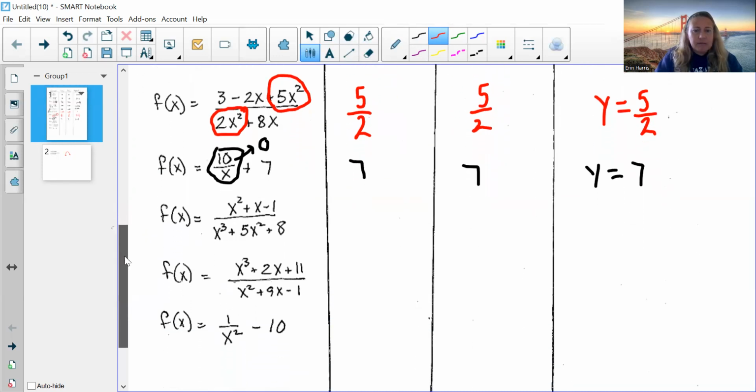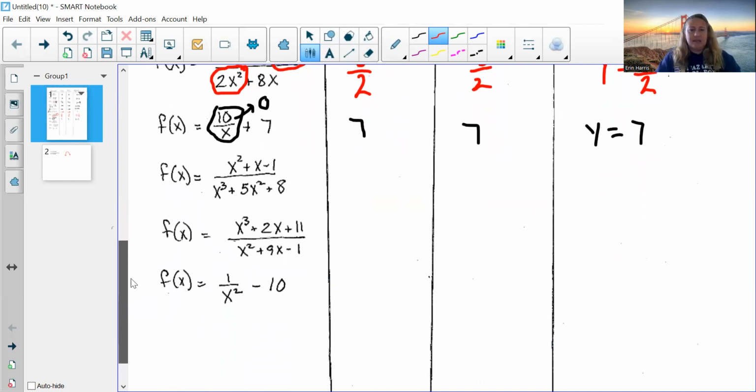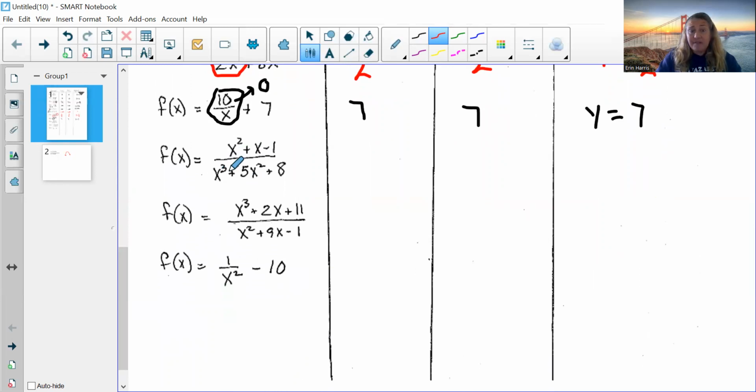Next one is bottom heavy, right? Degree in the denominator is greater than the degree in the numerator. So that's 0. Y equals 0. So everything bottom heavy, always 0. Well, top heavy, as soon as I see top heavy, no horizontal asymptote line.